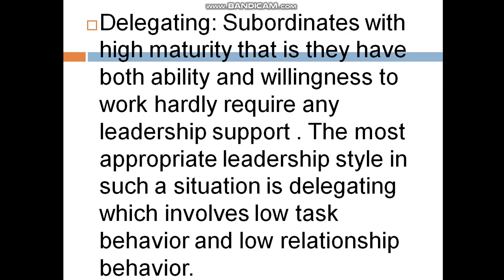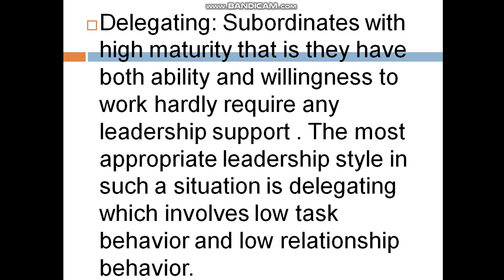The fourth one is delegating. In this type of leadership style, the subordinates have high maturity.